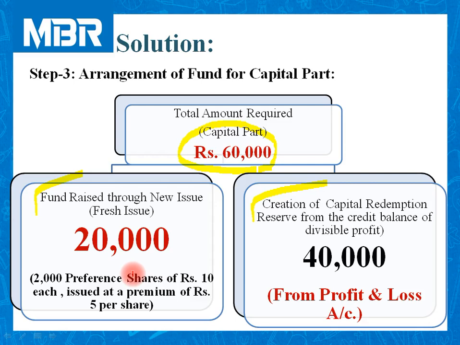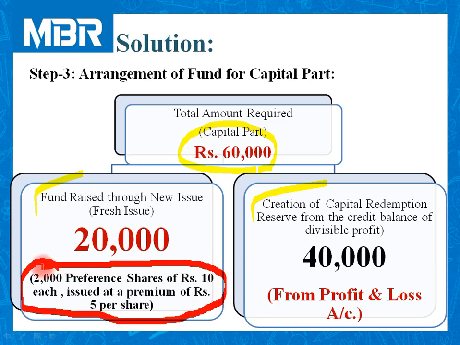Without any kind of calculation for this particular question, we can conclude the amount. Simply refer to the additional information. As per the additional information, the company has issued 2,000 preference shares of rupees 10 each, issued at a premium of rupees 5 per share. But as we all know, at the time of calculating this amount, we have to consider only face value, not the amount of premium.